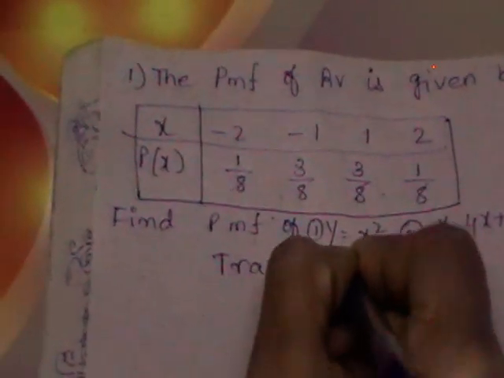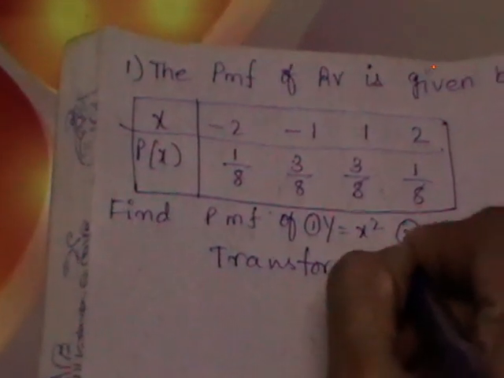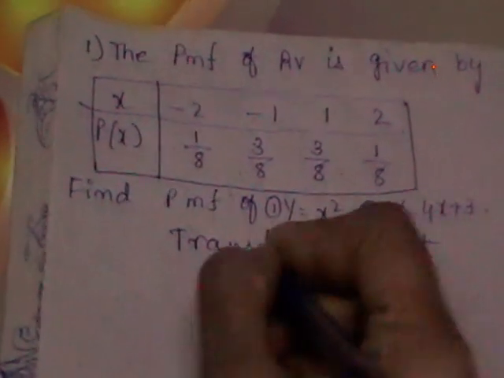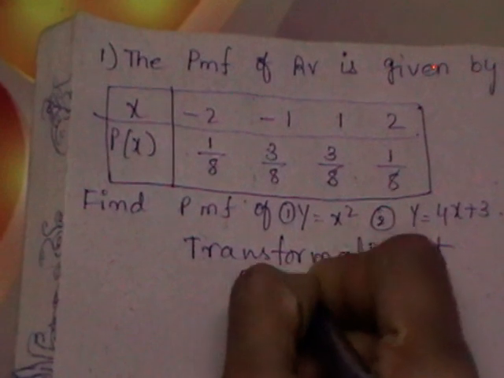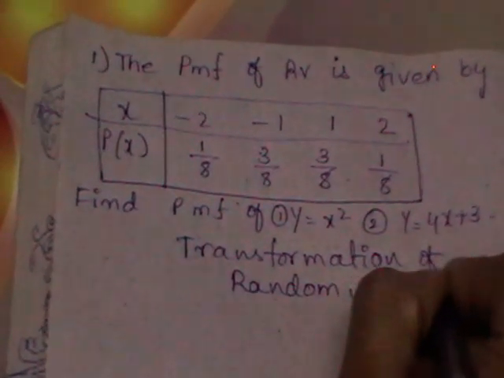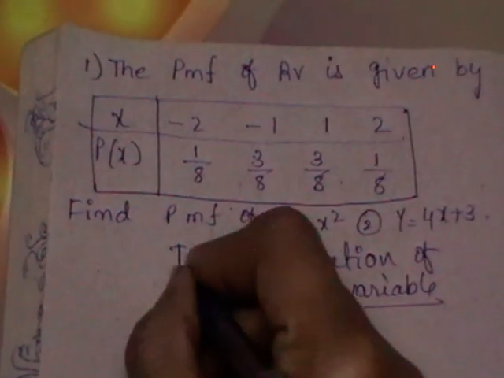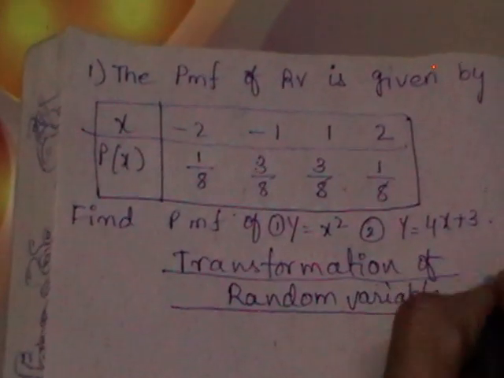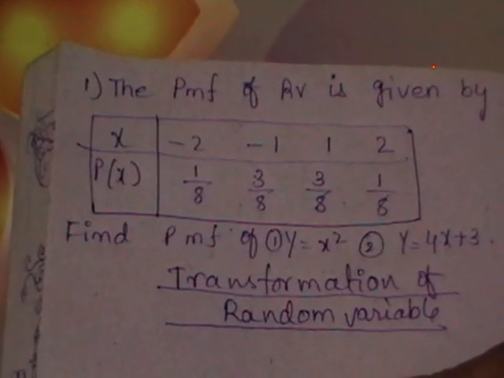So we have finished the cumulant generating functions. Very few topics are left in your syllabus. Now I am going to discuss the transformation of random variables. Very easy topic. After this you will have Chebyshev's and Cauchy-Schwarz inequality.